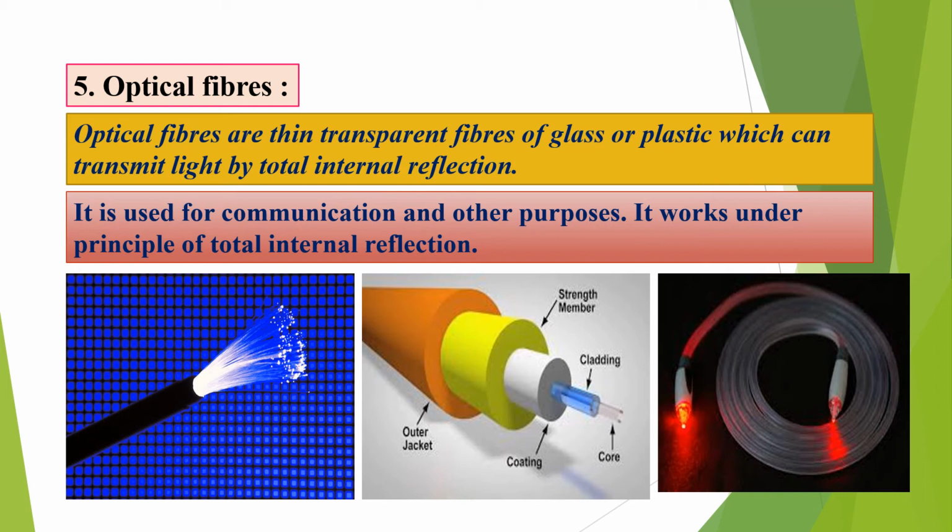From one end it enters, and from the other end it comes out. So we can bend the light like this. That means any desired path can be given to the optical fiber. That is one of the important applications of optical fiber.